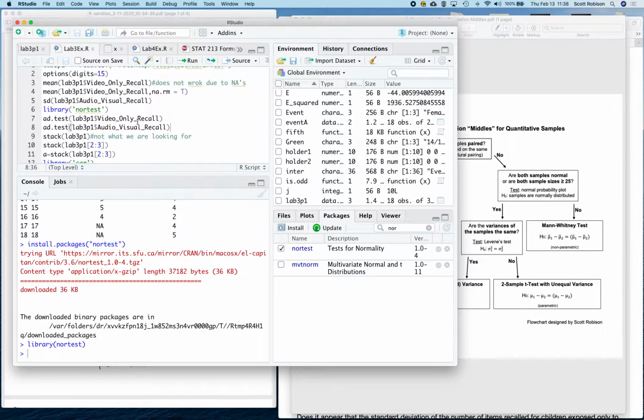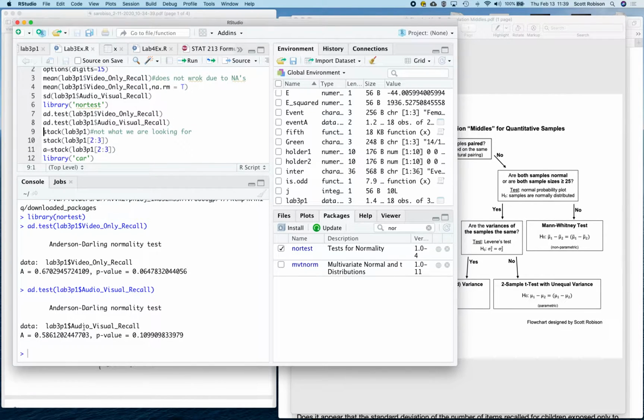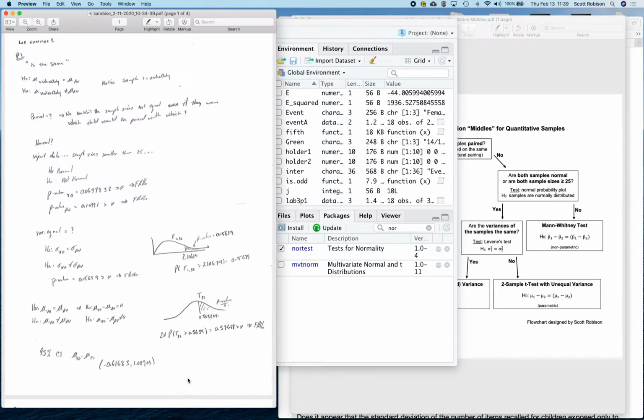Then once I've got the nortest package installed and loaded, I can do the normality test for the video group. You can see this p-value is slightly over 5%, therefore it's looking normal. I can also do the normality test for the audio and the visual, and you can also see that that is over 5% as well.